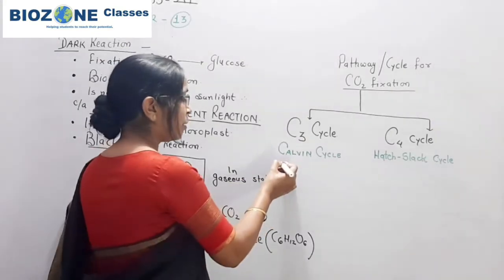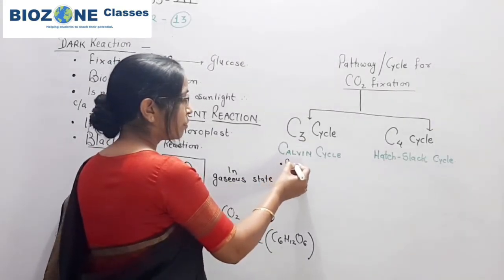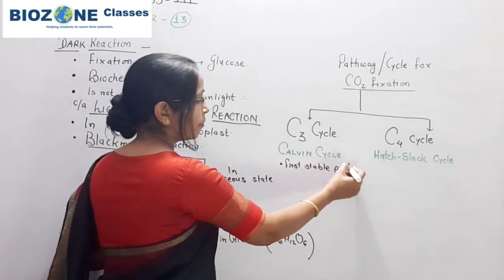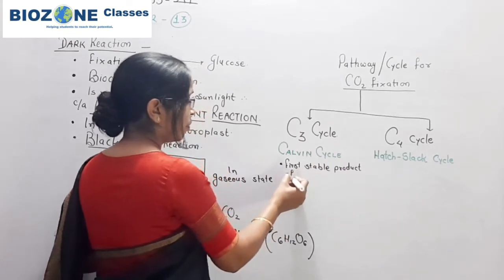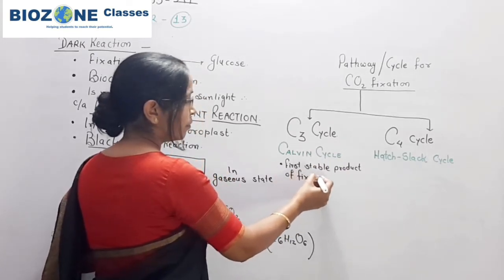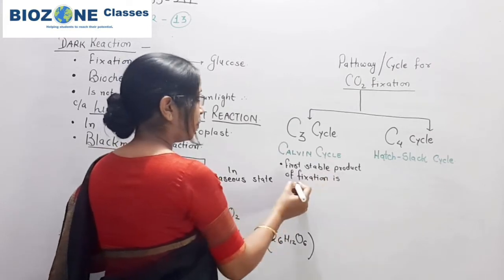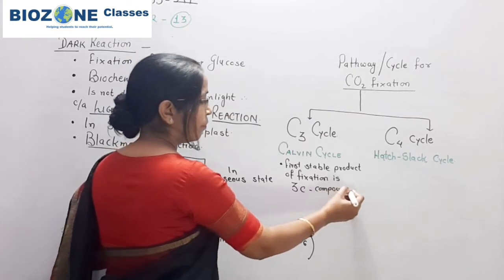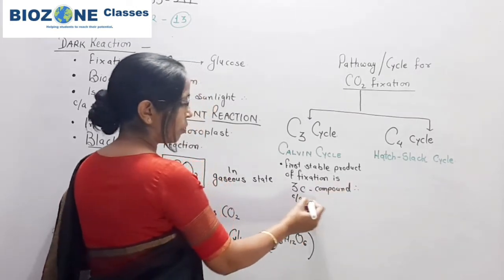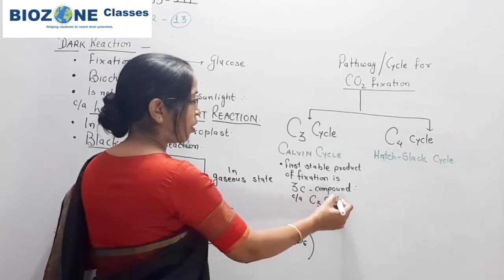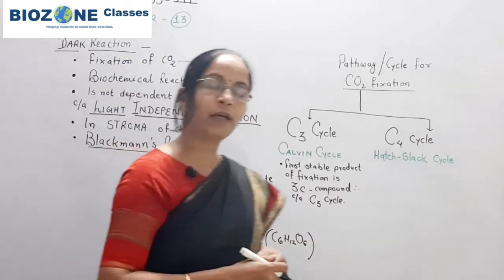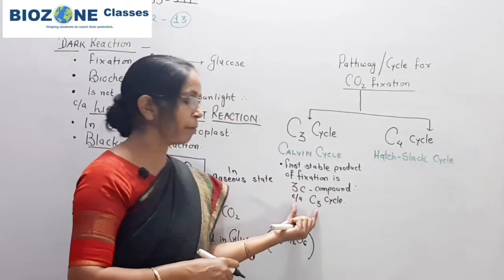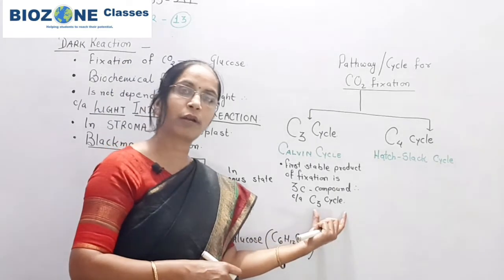So C3 cycle means, you remember, the first stable product of fixation is a 3-carbon compound, therefore it is called C3 cycle. What is that compound? That we later study when we come towards the C3 cycle. But the first fixed stable product is a 3-carbon compound. That is why it is called C3 cycle.